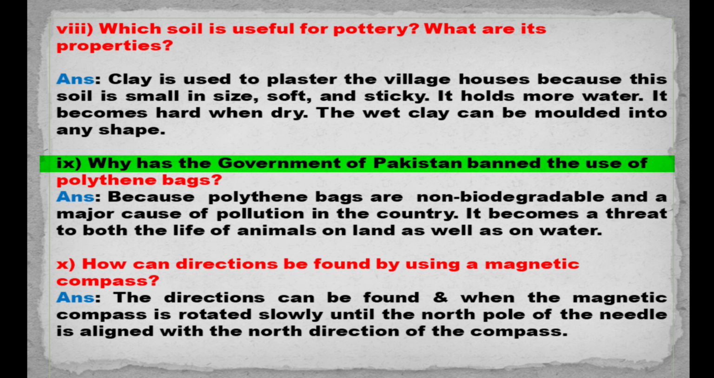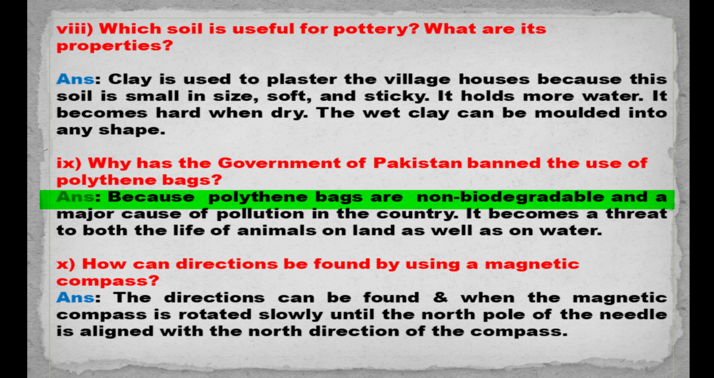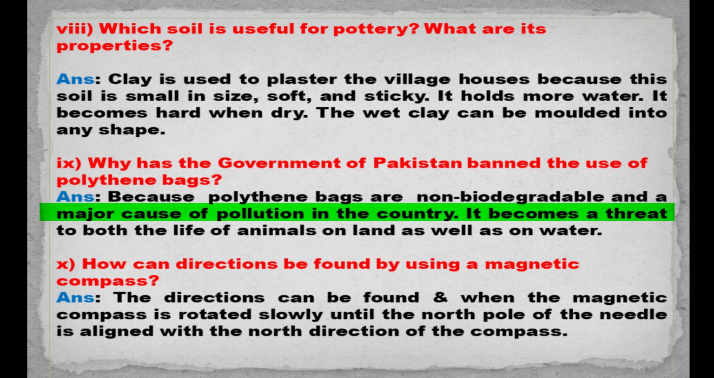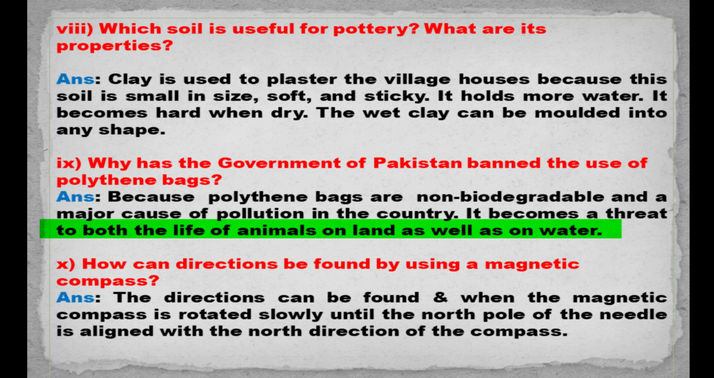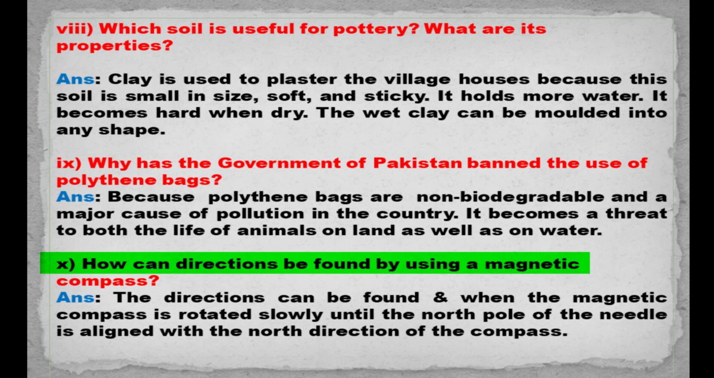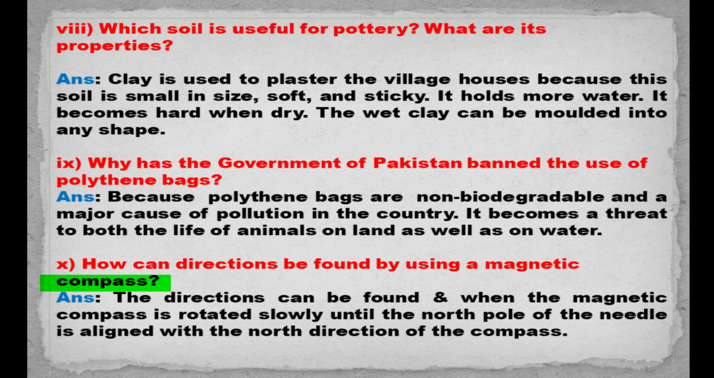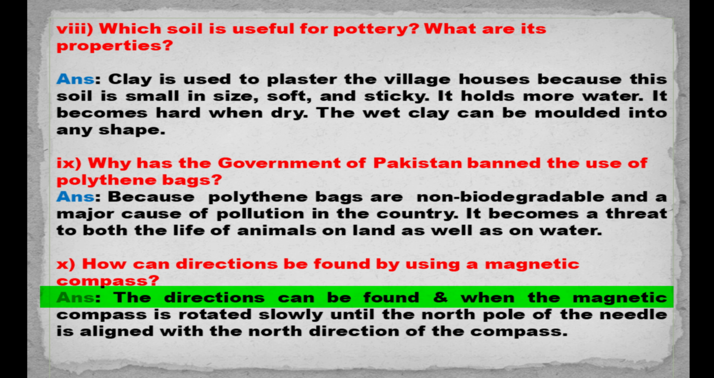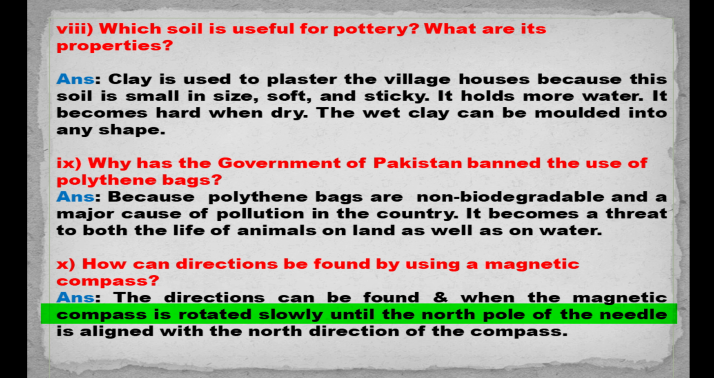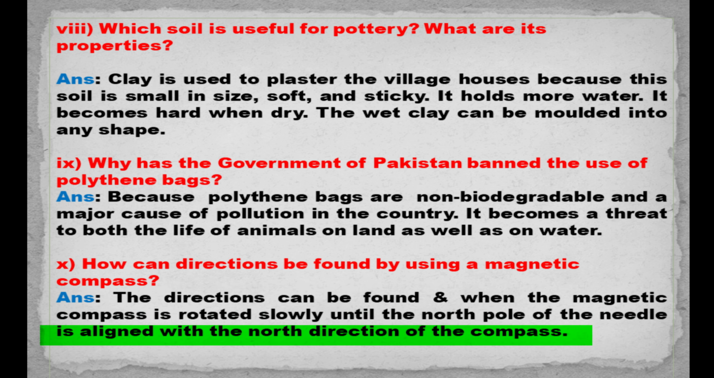9. Why has the government of Pakistan banned the use of polythene bags? Answer: Because polythene bags are non-biodegradable and a major cause of pollution in the country. It becomes a threat to both the life of animals on land as well as on water. 10. How can directions be found by using a magnetic compass? Answer: The directions can be found when the magnetic compass is rotated slowly until the north pole of the needle is aligned with the north direction of the compass.